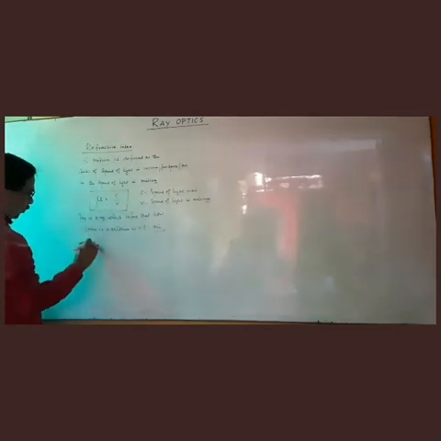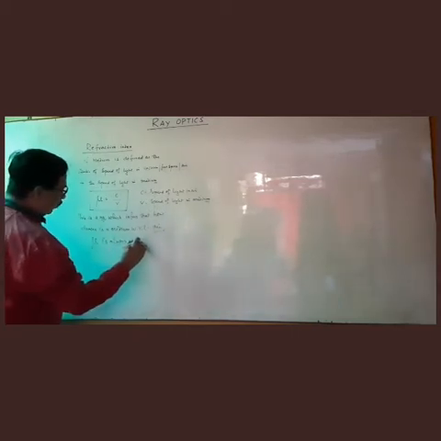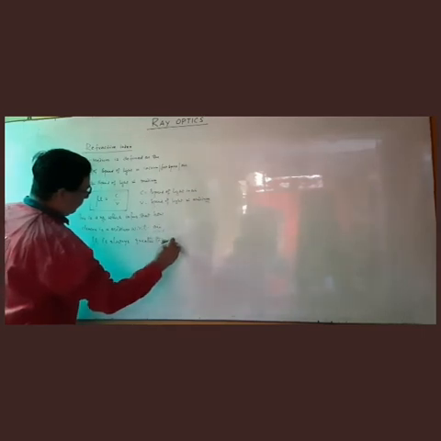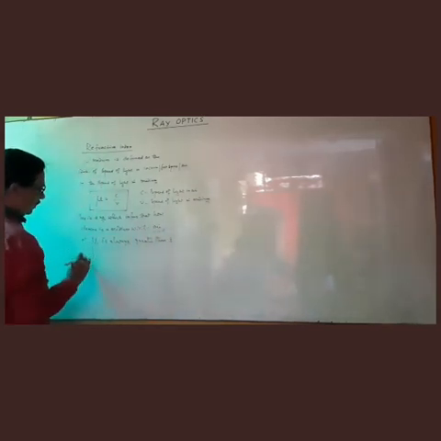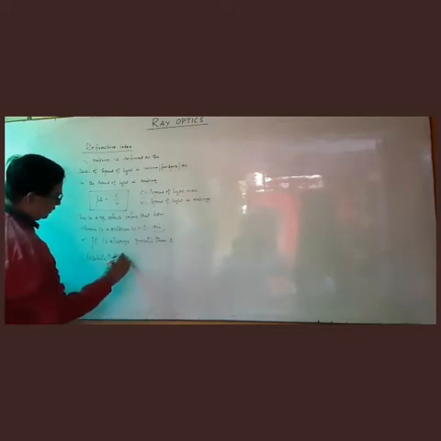So the value of mu is always greater than 1. This is also called as absolute refractive index.